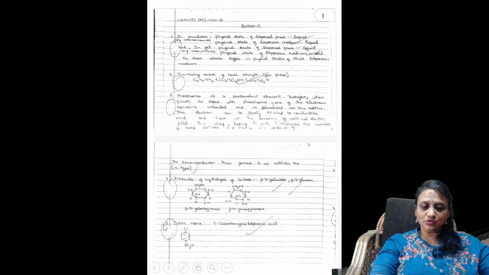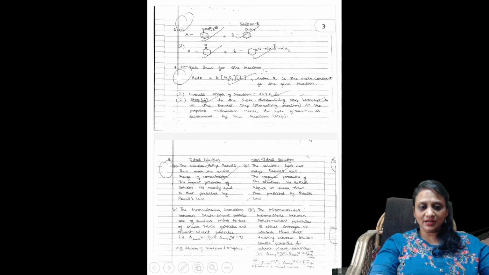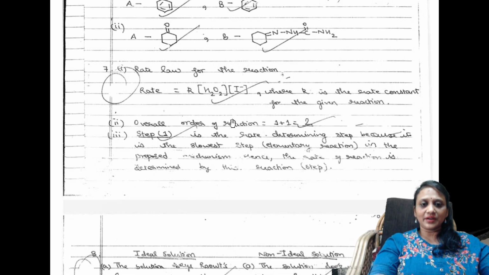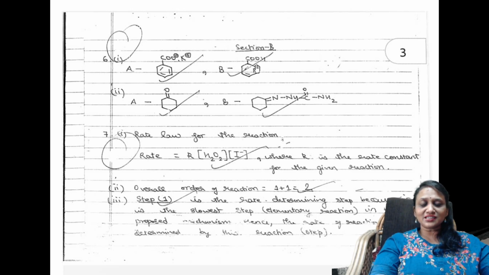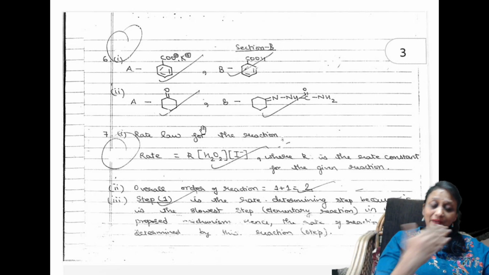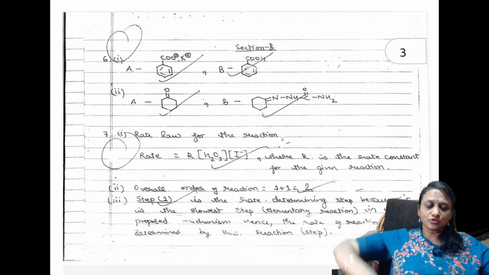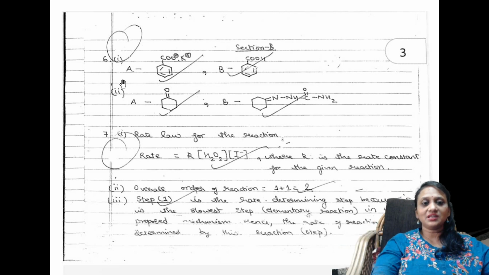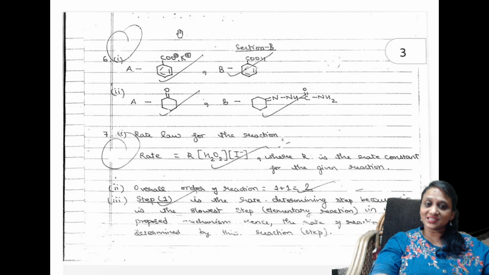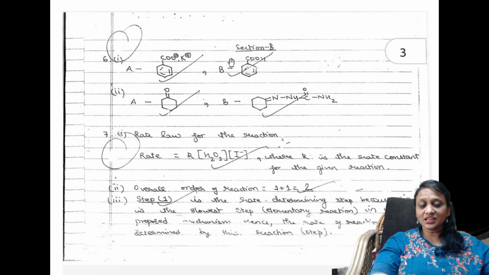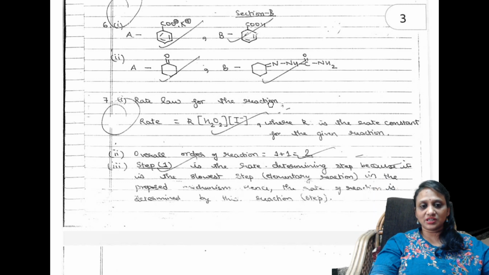Okay, let us take one more, students. Now again I will zoom it for you all. Right, now let us check this. Suppose I take this section B. They give you paragraph based questions now. Compound A gives B, B gives C, C gives A. So you need to know what actually is A, what actually is B. Basically this is a 2019 paper, you can check it. So paragraph based questions, if you write what is A and B, that's more than enough, students.